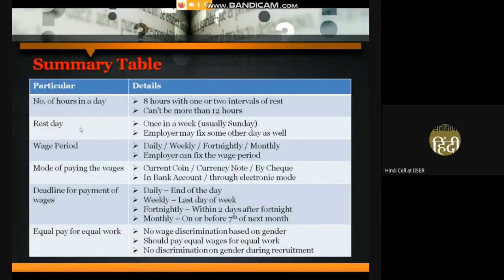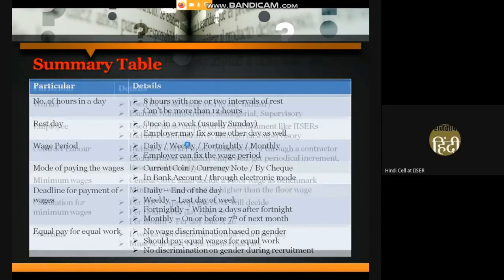Here is the summary table. We will share the slides with everyone. Because it is the repetition, everyone can get the extracted points of the presentation in this summary table.